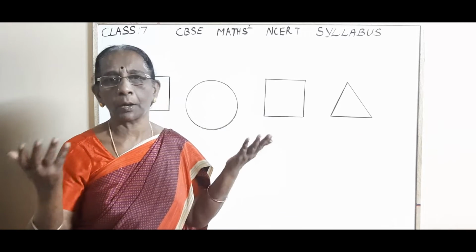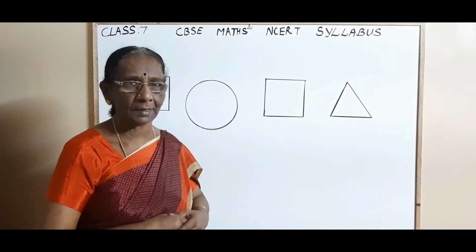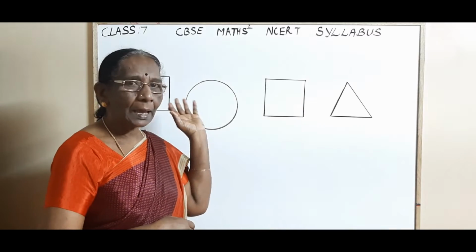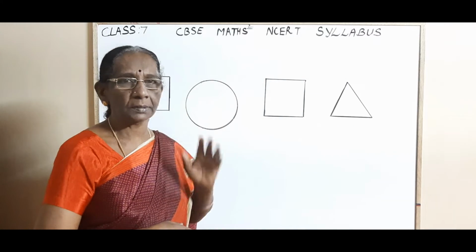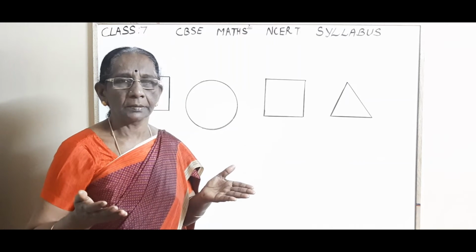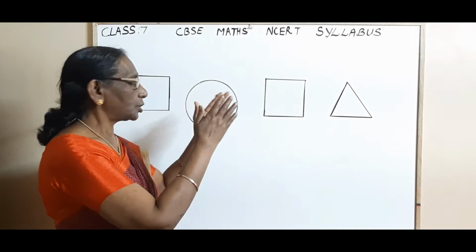Without measures, we cannot draw a regular shape. These are all regular shapes, isn't it, children? They have some measures, they follow some rules. So, what do we need to construct these shapes?